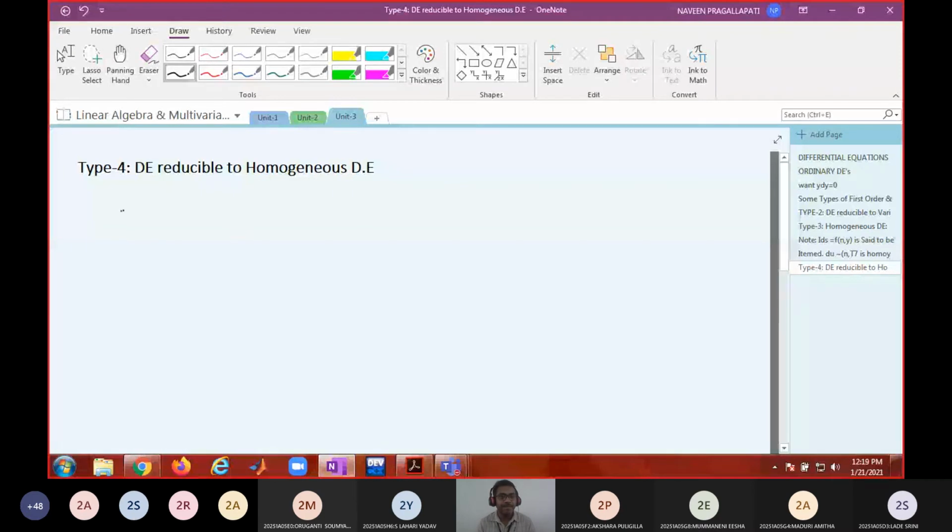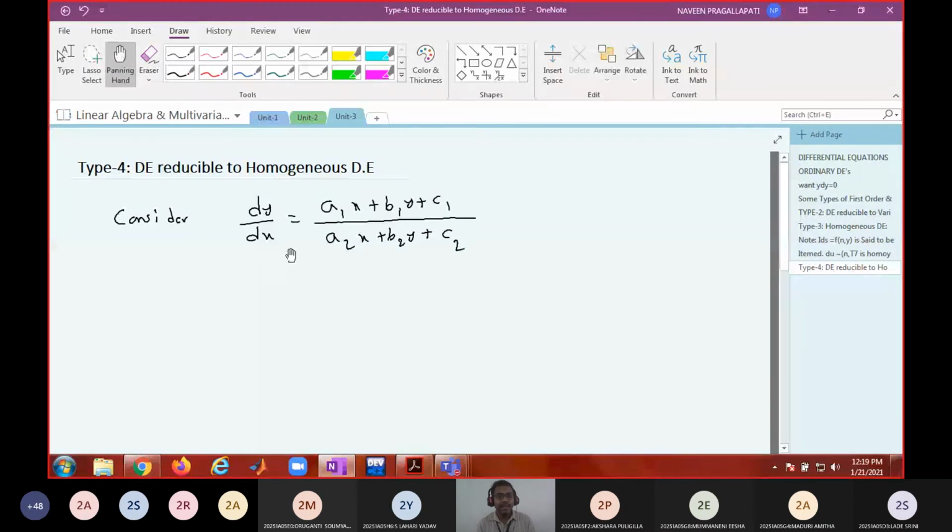Consider dy by dx is equal to (a1x plus b1y plus c1) by (a2x plus b2y plus c2). People think that a differential equation of this form is the only non-homogeneous DE. No, this is a non-homogeneous DE, but this is not the only one.